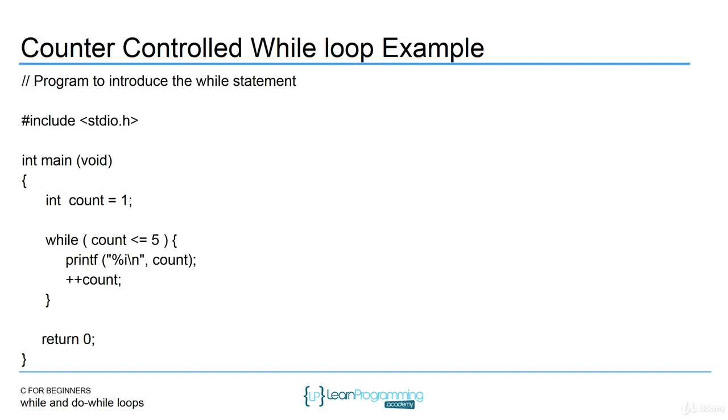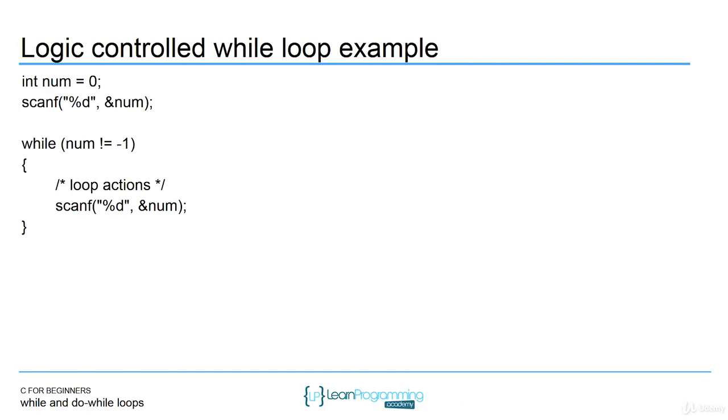Once count is equal to 6, it's going to jump out of the loop and it's not going to execute any more statements in the body. So again, you should be thinking in terms of the for loop. It's just the loop control variable, and the modification of the loop control variable is not in the declaration of the actual loop. It's not all in one line like it is in the for loop.